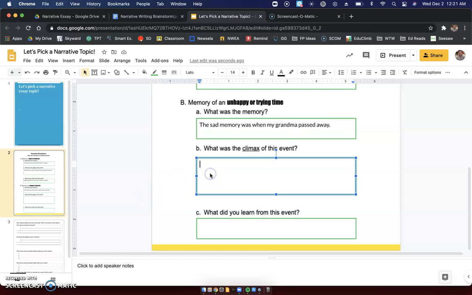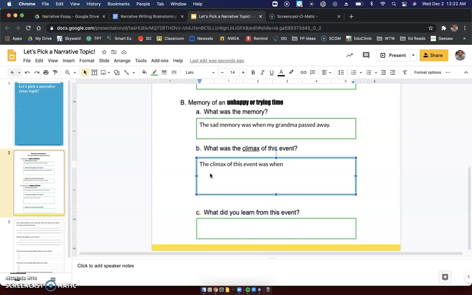What was the climax of this event? Make this into a sentence. Okay. Here's a little sentence starter for you for this sentence. So now we're not thinking about the most exciting or happy time of the story, because this is not a happy memory, right? We're going to think about the thing that happened in the story that was the high point. It maybe was the moment that you found out something, or it was the moment that something happened, right?